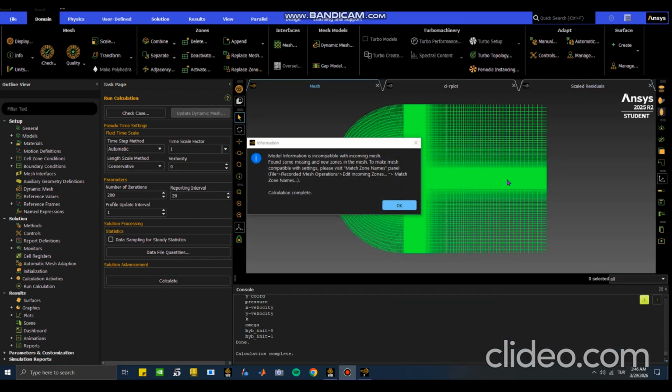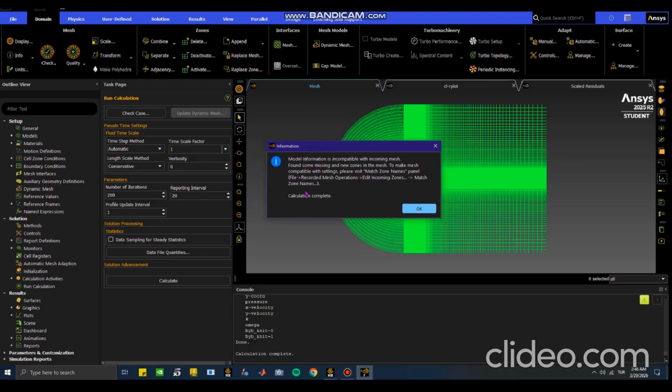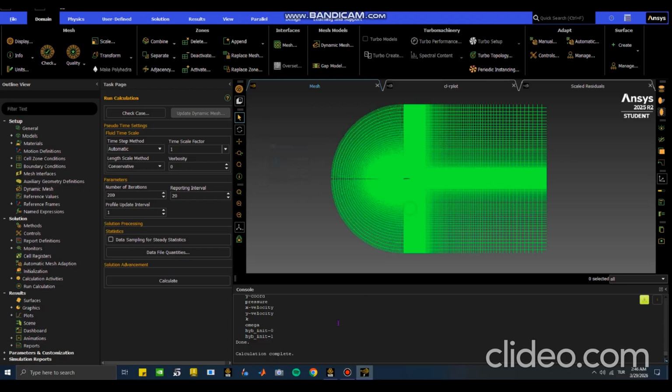Okay, I want to show this. It doesn't matter, it's information. It's totally about named selection. If you do the named selection after you finalize your mesh and go to the setup, it will give this information. It's not important. Click OK.